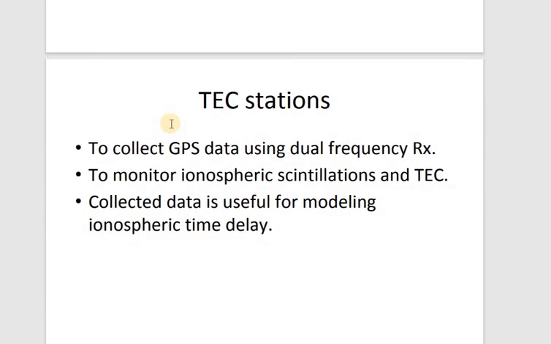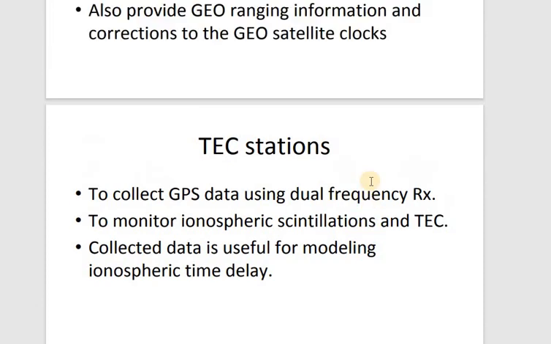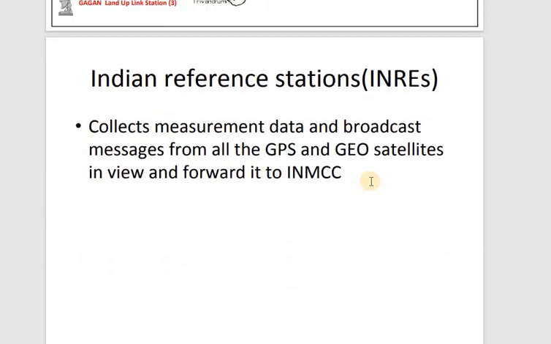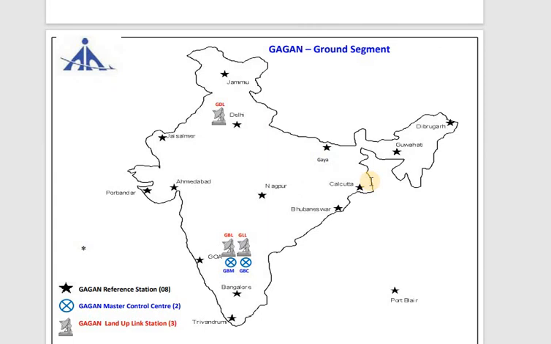Then lastly you will be having a TEC station. What is TEC? You have to answer this one. What is TEC? Total electron count. It is used to collect GPS data using a dual frequency receiver, to monitor ionospheric errors as well as TEC, and the collected data is also useful for modeling ionospheric time delays. So this was all about your Gagan architecture and the working of Gagan. I hope you are all clear with this, a very interesting topic.